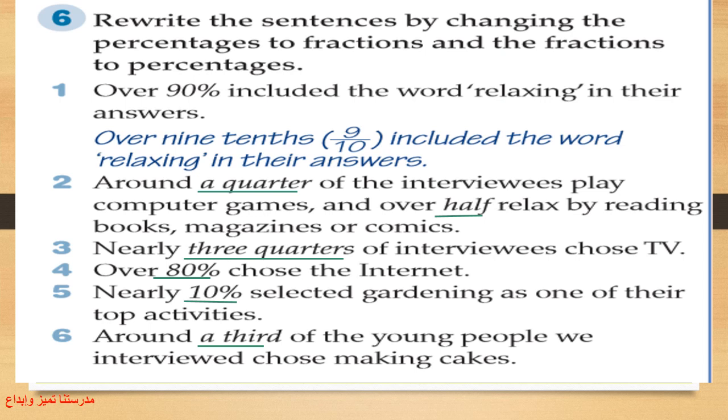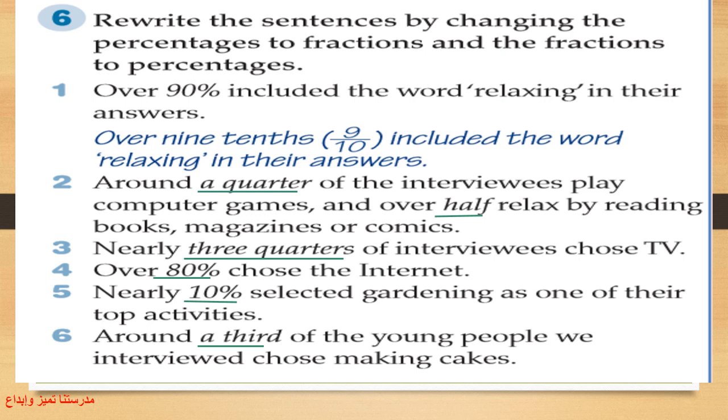Now here I have another exercise. It asks you to rewrite the sentences by changing the percentages to fractions and the fractions to percentages. Number 1 is already done.